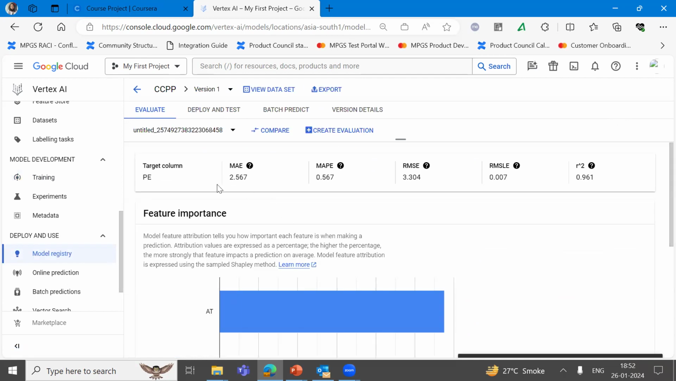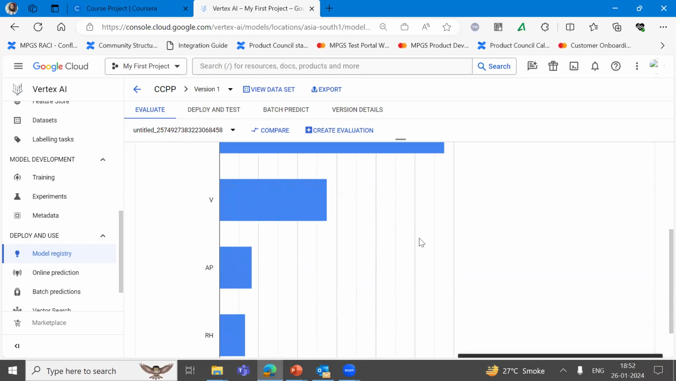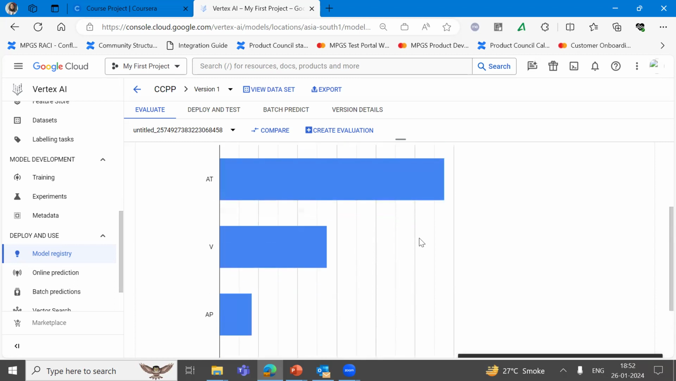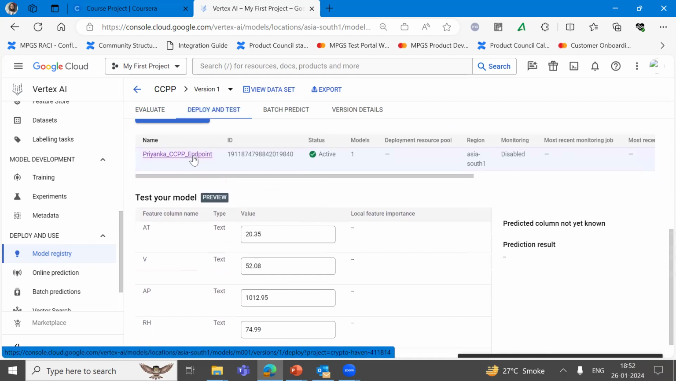Again, in the interest of time, I'm going to show you my previously trained and tested model. This is the value you saw. I chose R square for the reason I mentioned. In terms of feature importance, the feature that actually stood out was ambient temperature, closely followed by the value V. I then did a deploy, and this is what you see.